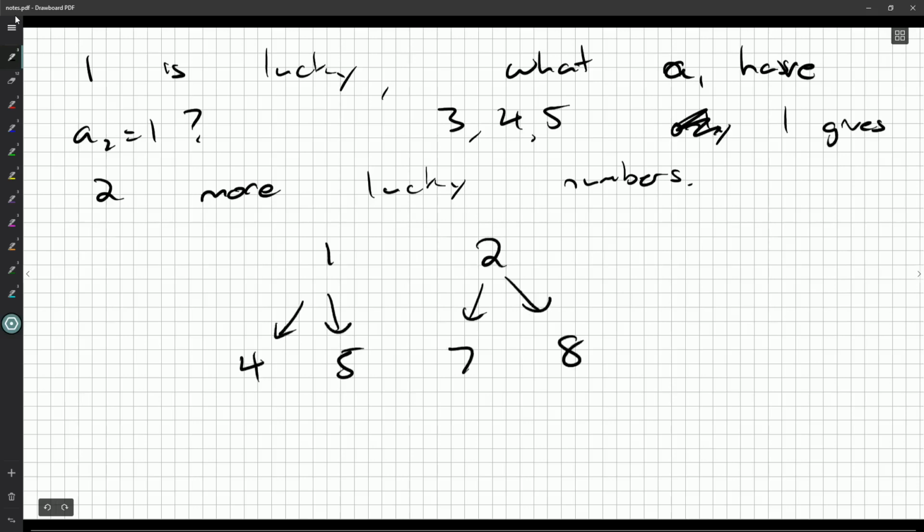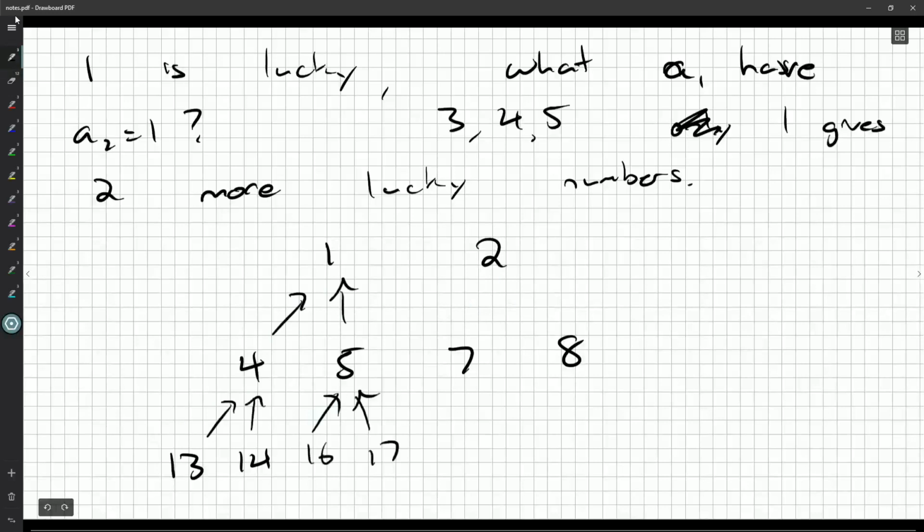7 and 8. And then 4 gives us 2 numbers, which would be 13, 14. And 5 gives us 2, everything except 15. Of course, 15 does lead into... Maybe I should put the arrows the right way. So 16 and 17, not multiples of 3, but they do have 5 as their next term. So it sort of grows out like this, and there won't be any number that's in both lists.